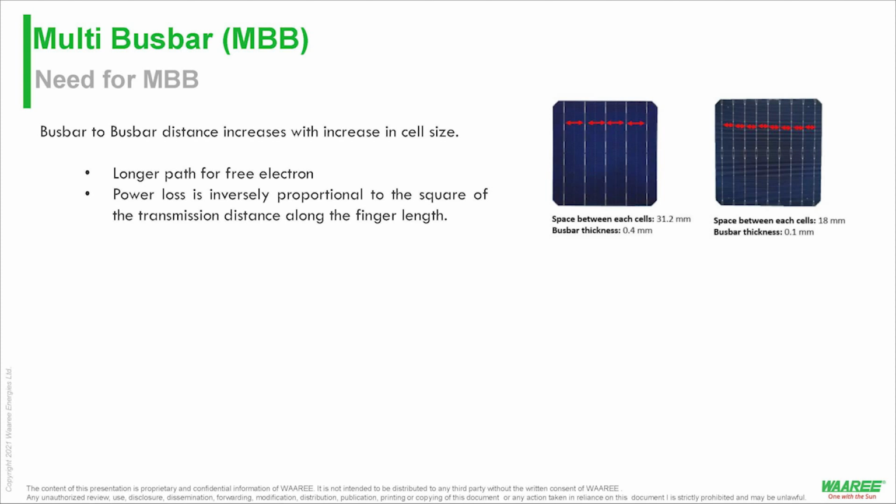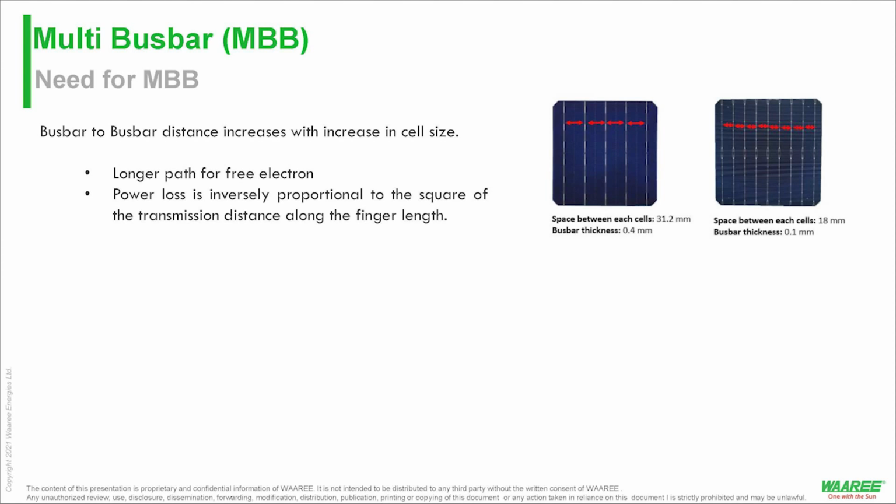In the multi-bus bar, this is an M10 cell, where we see the space between each cell. Each cell means this cell division we are talking about is being termed as each cell for simplicity. So the distance between these cells, if we break it up, will be somewhere close to 18 mm, right? One more advantage is that the busbar width or busbar thickness is reducing, right? I'll explain this to you in just a few moments.